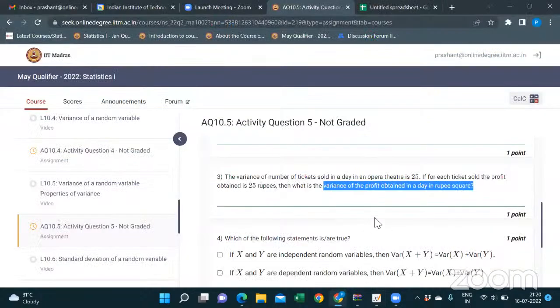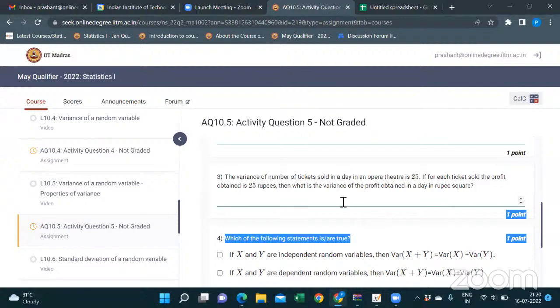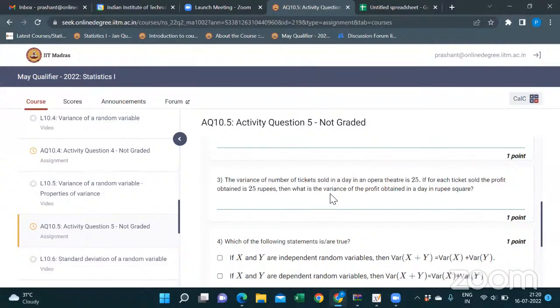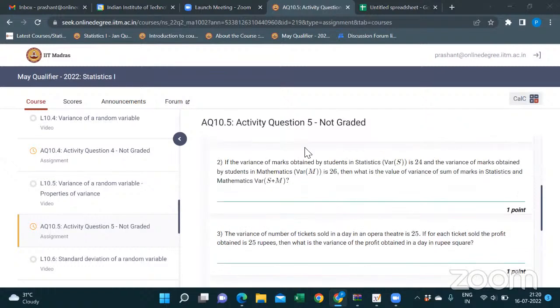I thought it was complicated, but it's just applying the concepts directly. Just try to focus on the statements of the question. Some manipulation is there, but all the concepts of properties of variance, properties of expectations, and Bernoulli will be applied here. Okay, sir. Thank you.